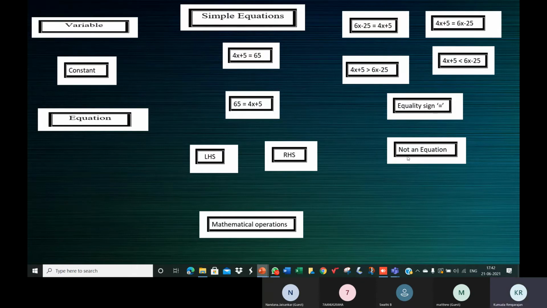For seventh standard, we could say it's not an equation. This one is not an equation. This one is not an equation. This is an equation. This is an equation. This is an equation. This is an equation. This one is not an equation, it's an inequation.